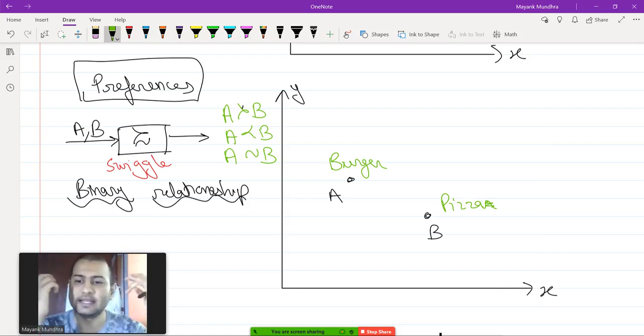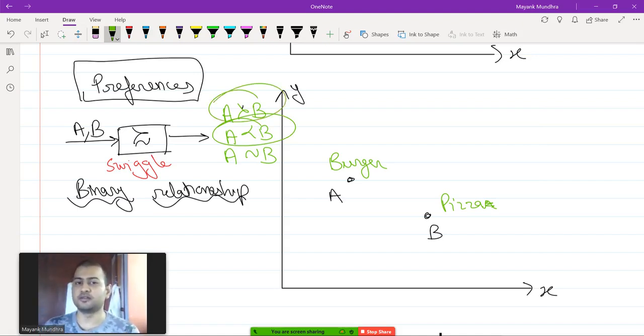We as economists believe that in your mind there is some black box which is basically your preferences. The black box takes pizza and burgers as inputs and gives an output. Maybe if you are a person who likes pizza, the output will be B preferred over A, that is you should go for the pizza option, or A preferred to B, that is going for the burger option.